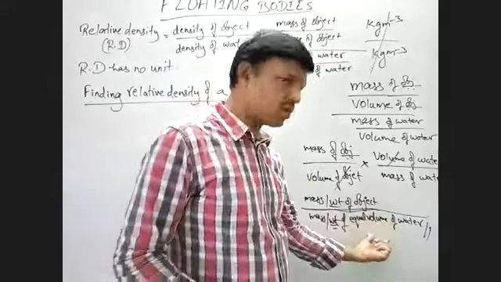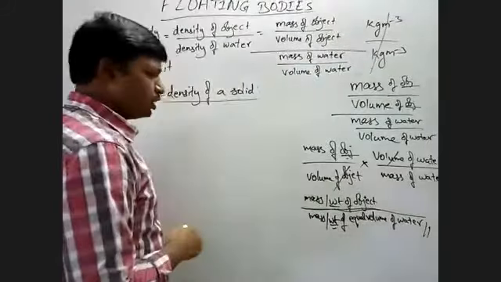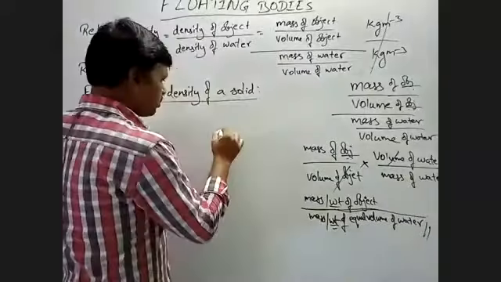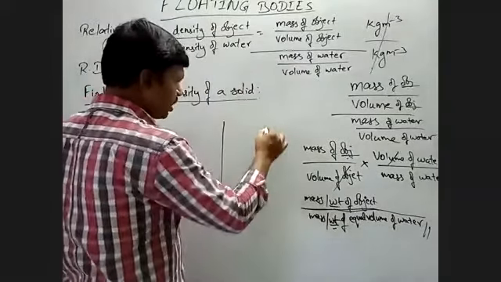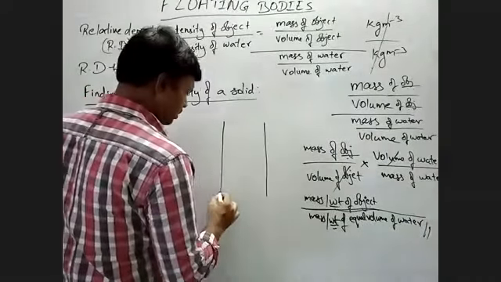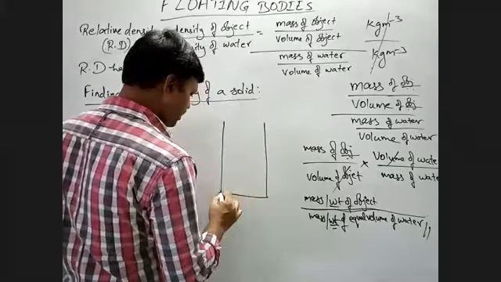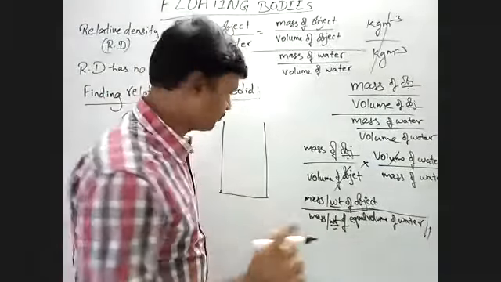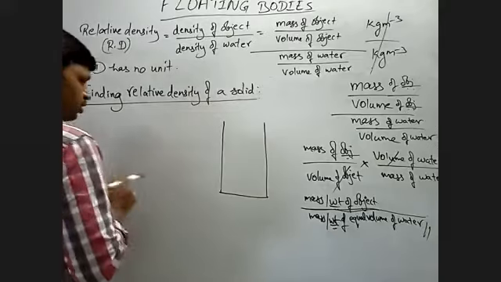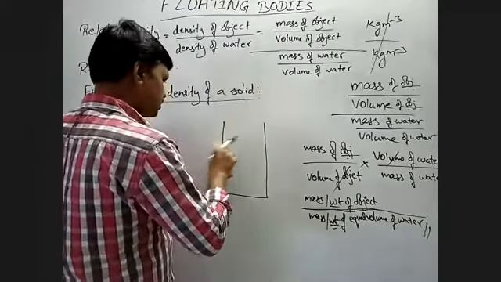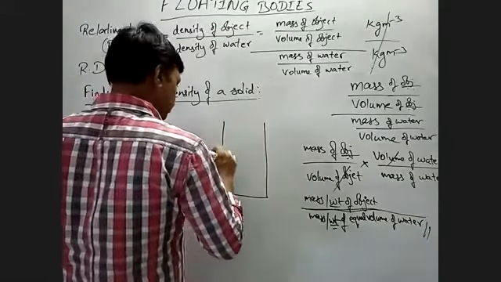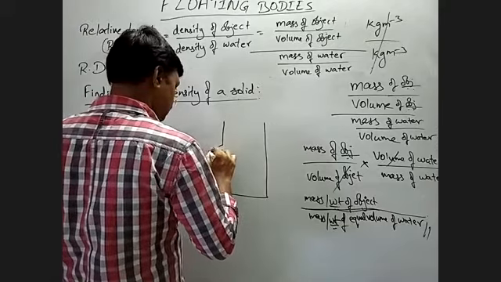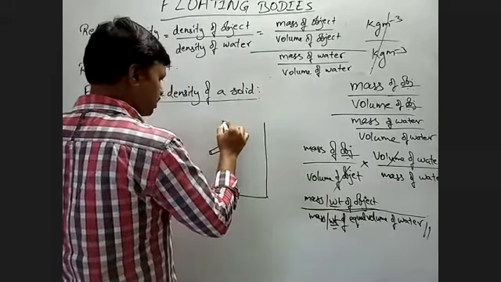Let us see this now. You have to find the relative density of an object. To know the volume of an irregular solid, what you are doing is you take an overflow vessel or overflow jar.